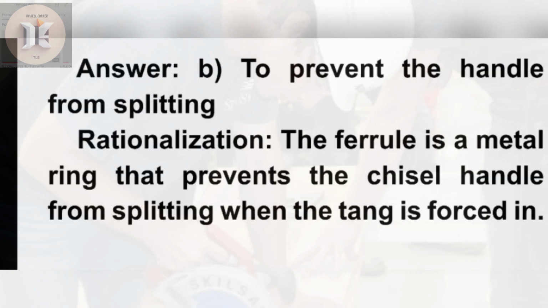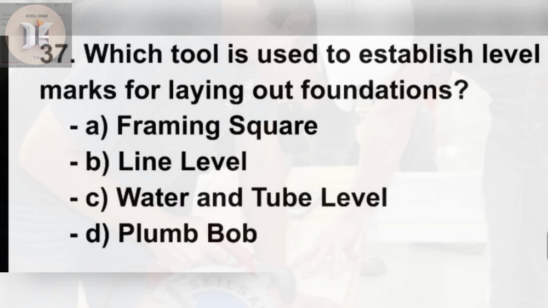Answer. B. To prevent the handle from splitting. Rationalization. The ferrule is a metal ring that prevents the chisel handle from splitting when the tang is forced in. 37. Which tool is used to establish level marks for laying out foundations?